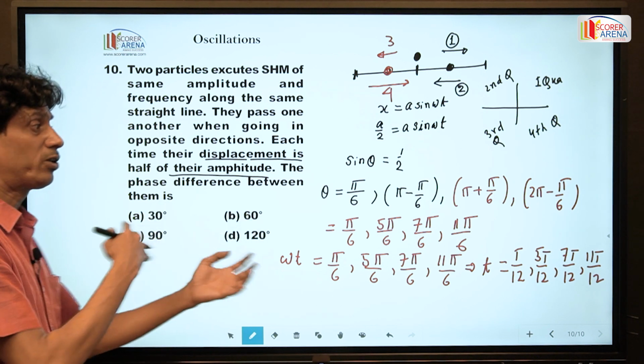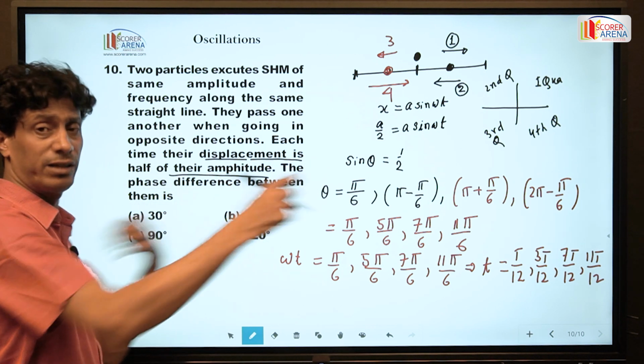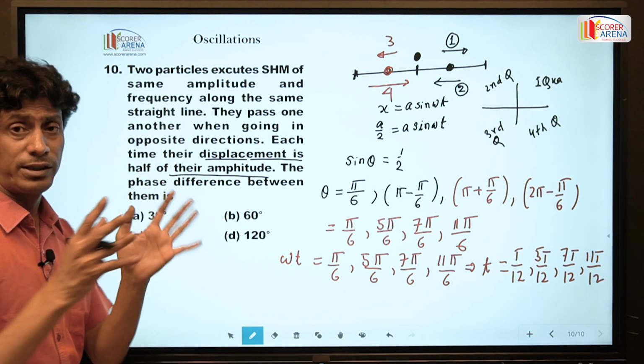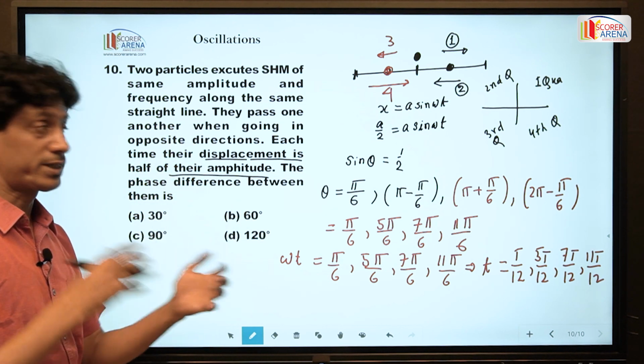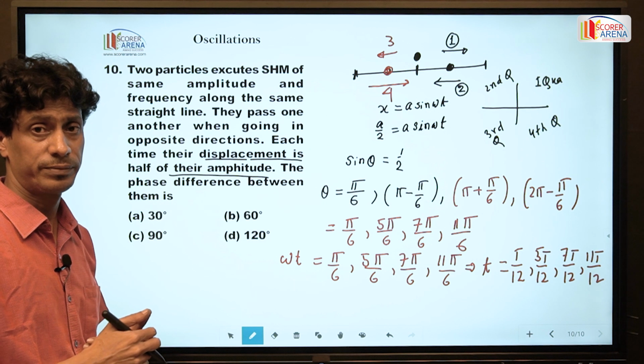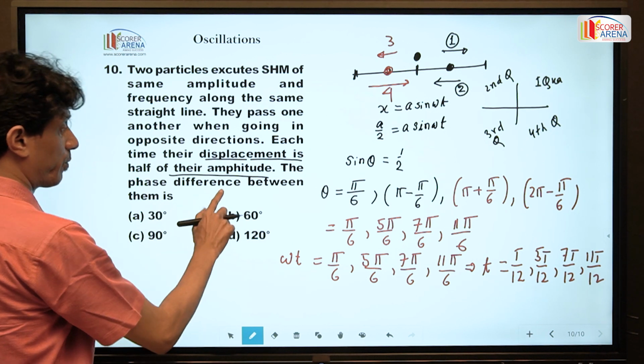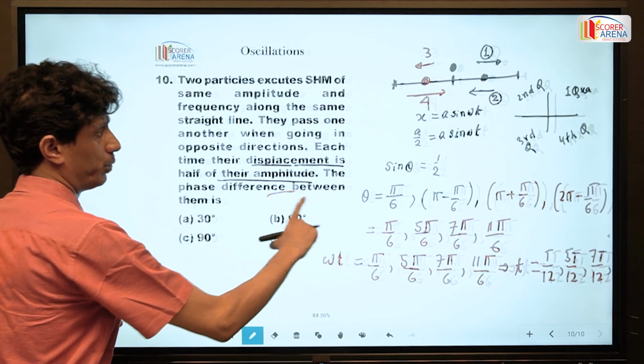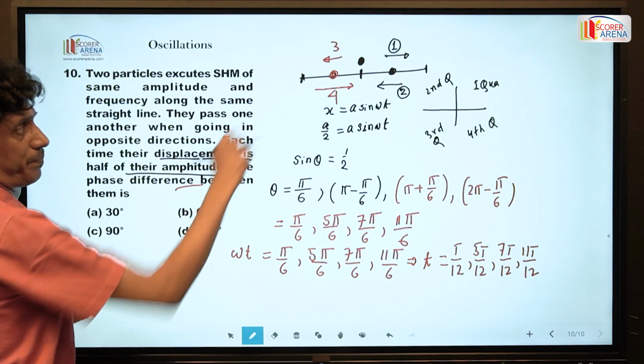I have discussed only the oscillation of one particle, but the question is asked on two particles oscillating with the same frequency and same amplitude. So now it is very important.